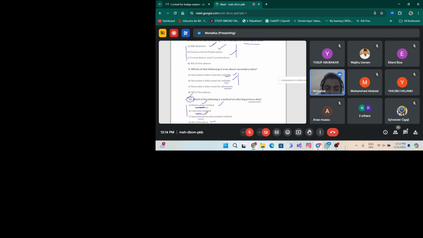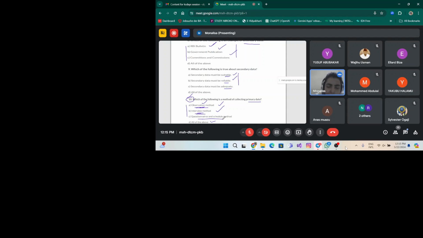Interview method means you are interviewing a person or a group of persons to collect the data. Whenever you interview the person or group of persons, you will collect the original data, which is not biased by anyone. That is called the interview method. So this is also one of the methods of primary data collection.